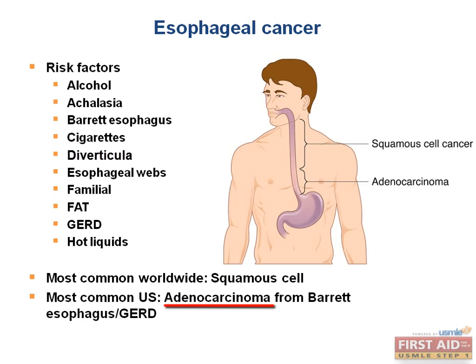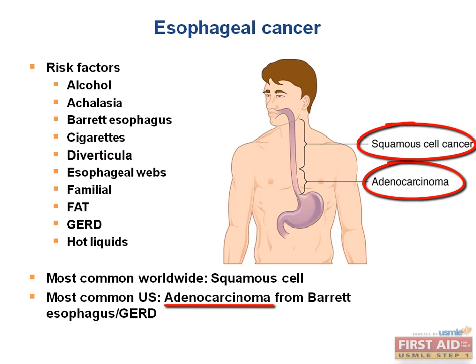Since Barrett's occurs in the lower region of the esophagus just above the stomach, it's not difficult to see that adenocarcinoma is in the lower 1/3 of the esophagus, while squamous cell carcinoma is generally in the upper and middle 2/3.